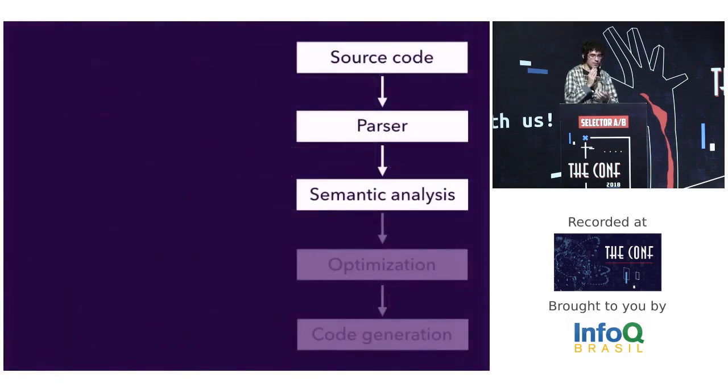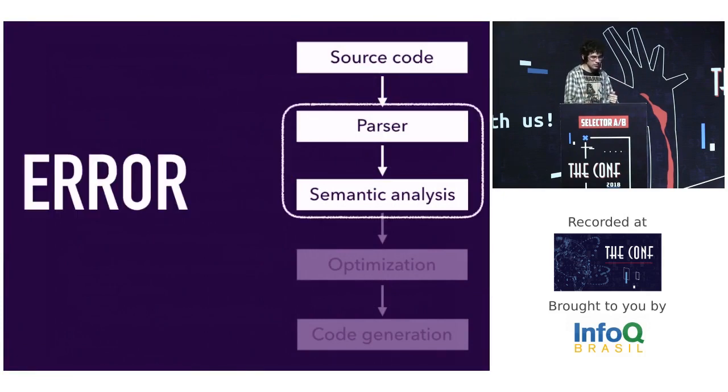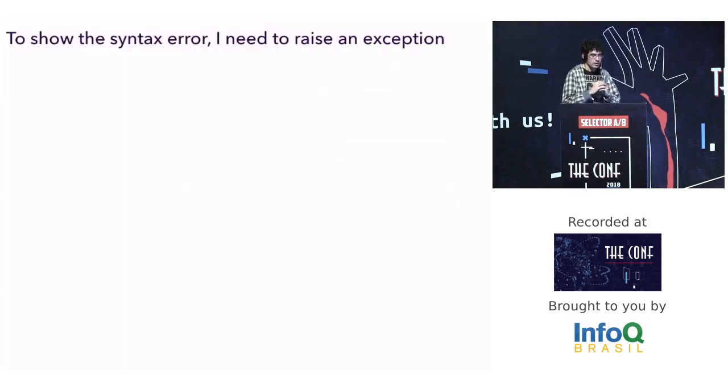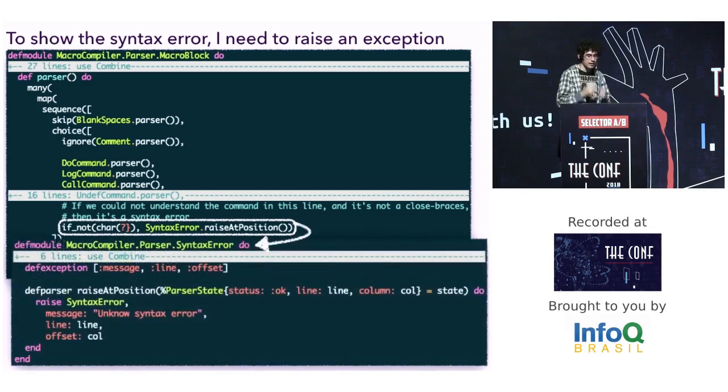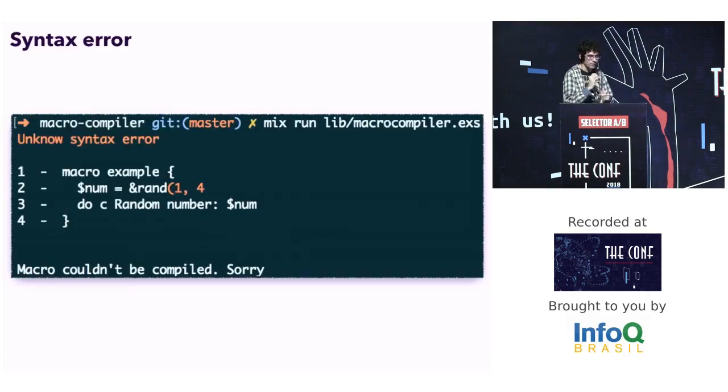Okay, I spoke about the parser and semantic analysis, and both steps raise errors. How do I handle the errors? Do you remember the macro block parser? Then, if all parsers fail, a syntax error is raised. Something fun is that the function that raises the error is another parser. And it says the line and the column where the bug happened. Then I can have a very nice error message like this.